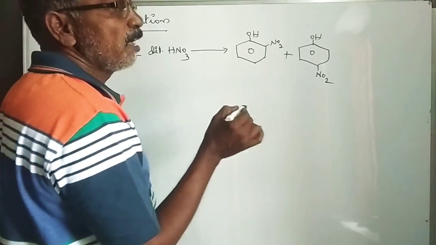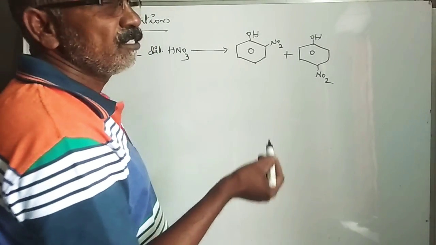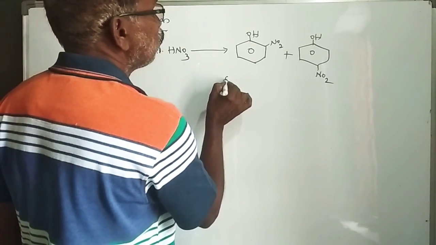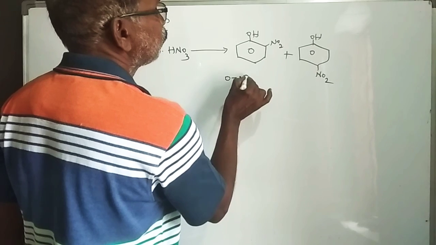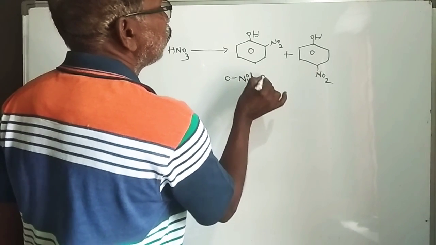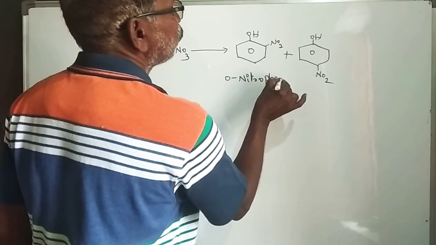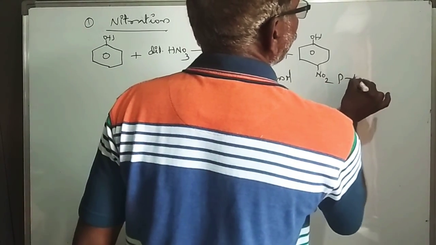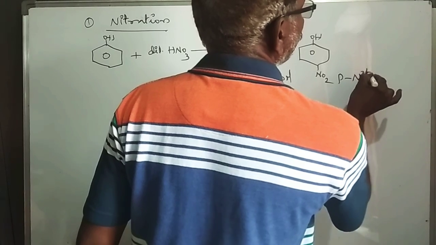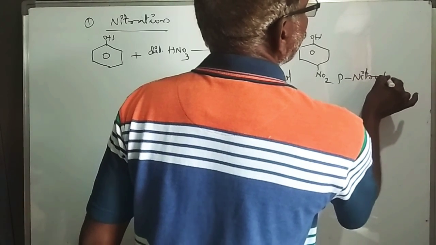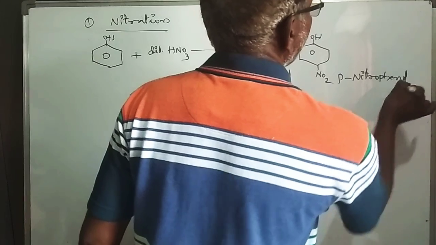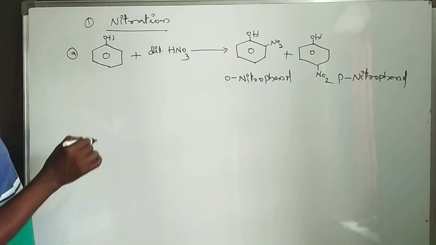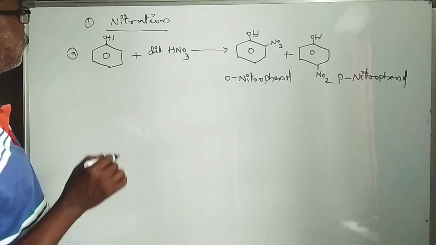Here NO2+ acts as an electrophile, so it is also an electrophilic substitution reaction. It forms ortho-nitrophenol and para-nitrophenol.